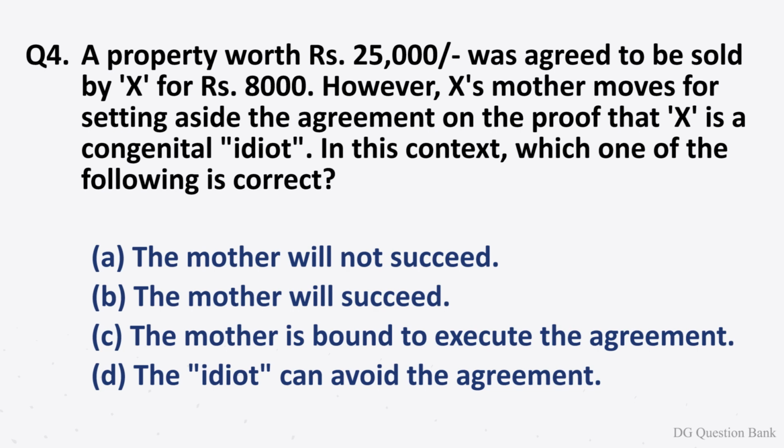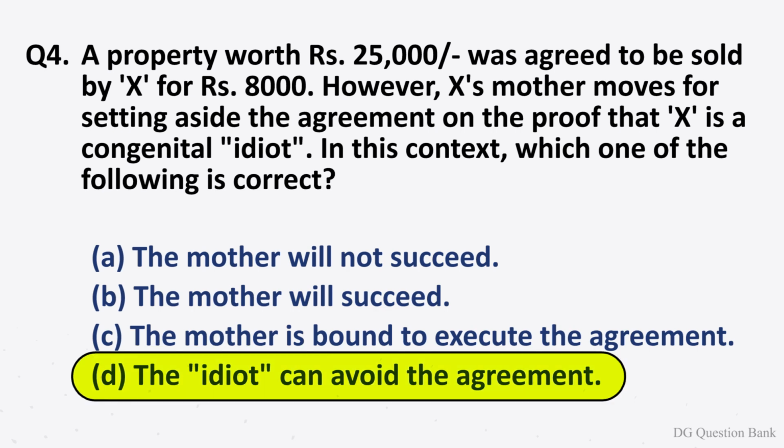Question number 4. A property worth rupees 25,000 was agreed to be sold by X for rupees 8,000. However, X's mother moves for setting aside the agreement on the proof that X is congenital idiot. In this context, which one of the following is correct? The options are option A, the mother will not succeed. Option B, the mother will succeed. Option C, the mother is bound to execute the agreement. Option D, the idiot can avoid the agreement. The correct answer is option D, the idiot can avoid the agreement.